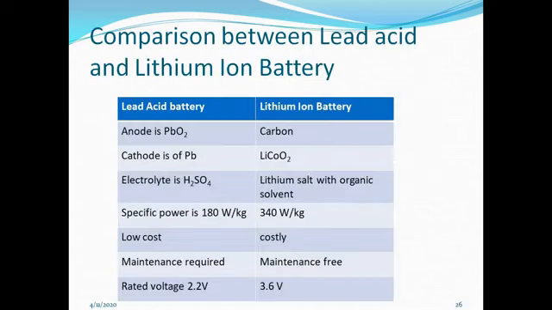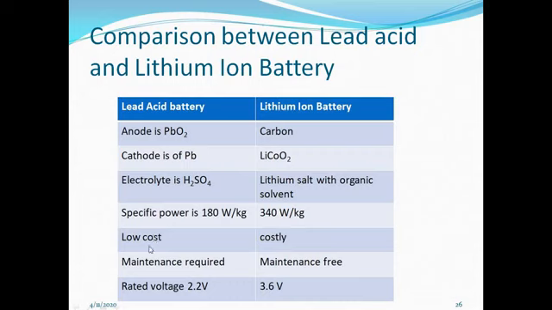Now this is a comparison between lead acid and lithium ion battery. In the lead acid battery, anode is lead peroxide, and in lithium ion battery it is carbon. Then cathode is lead; in lithium ion battery, lithium cobalt oxide. Electrolyte is H2SO4; in lithium ion battery, lithium salt with organic solvent. Specific power of lead acid battery is 180 watt per kg. For lithium ion battery it is 340 watt per kg.